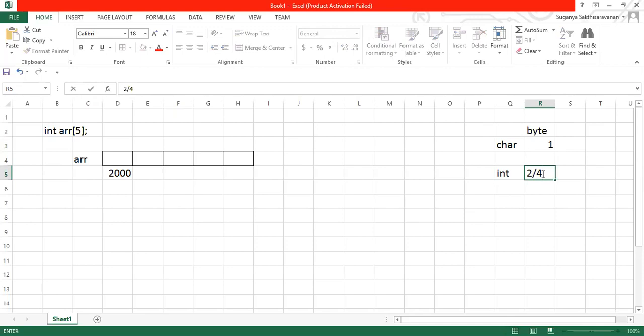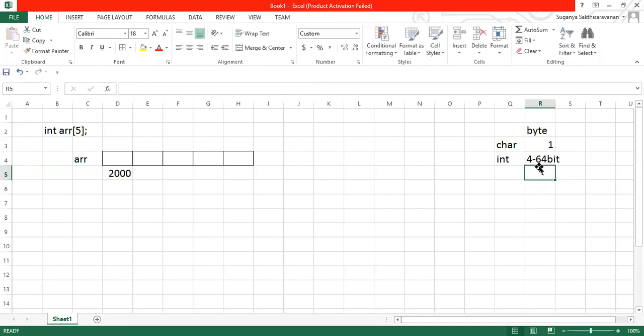Whoever asks, don't say 2 bytes. The reason is that it might vary depending upon your compiler. Right now everyone is using a 64-bit compiler, isn't it? Whenever you are using a 64-bit compiler, you can notice that it will occupy only 4 bytes. So integer will occupy 4 bytes in the case of a 64-bit compiler.